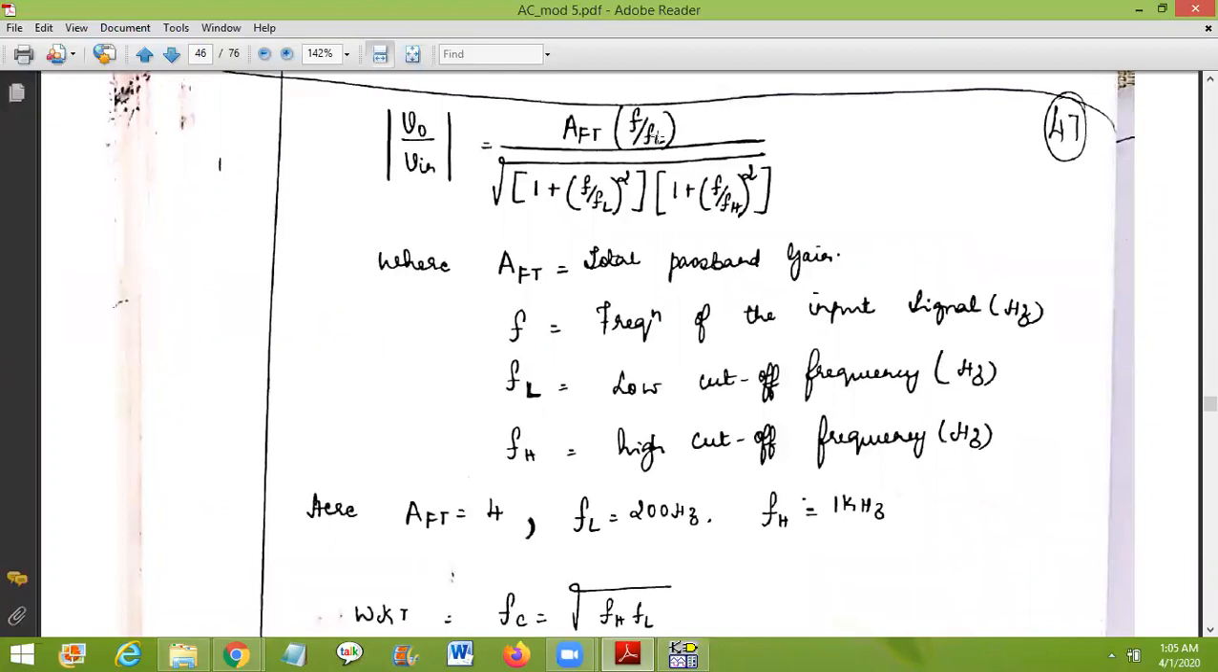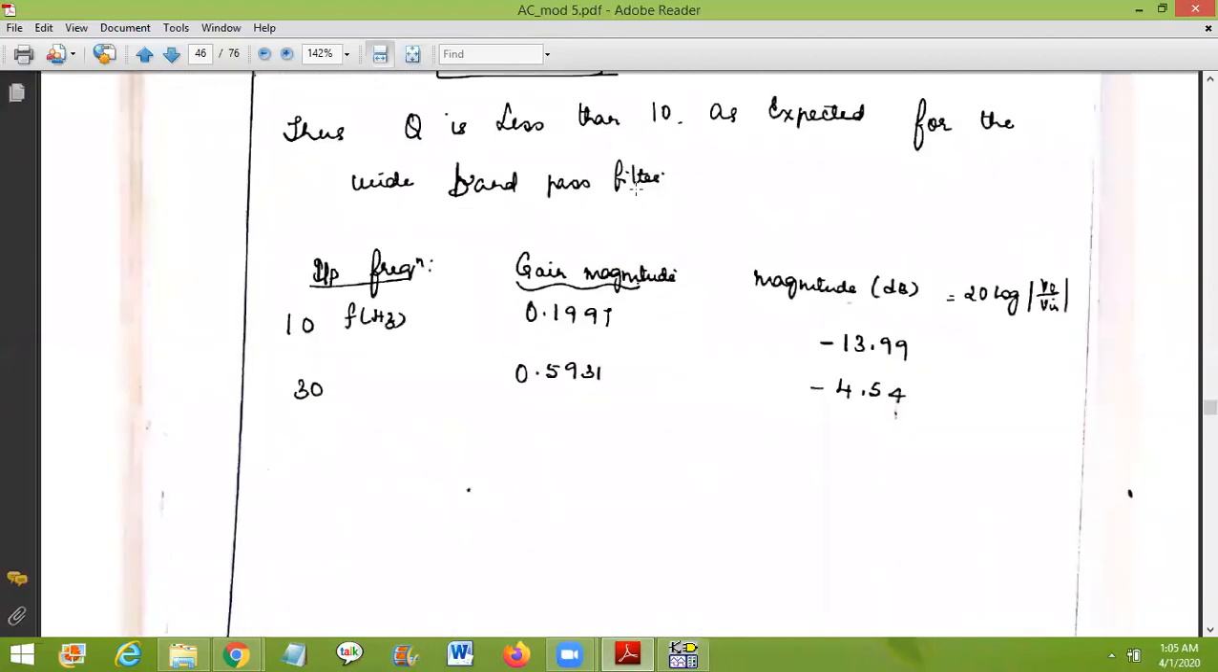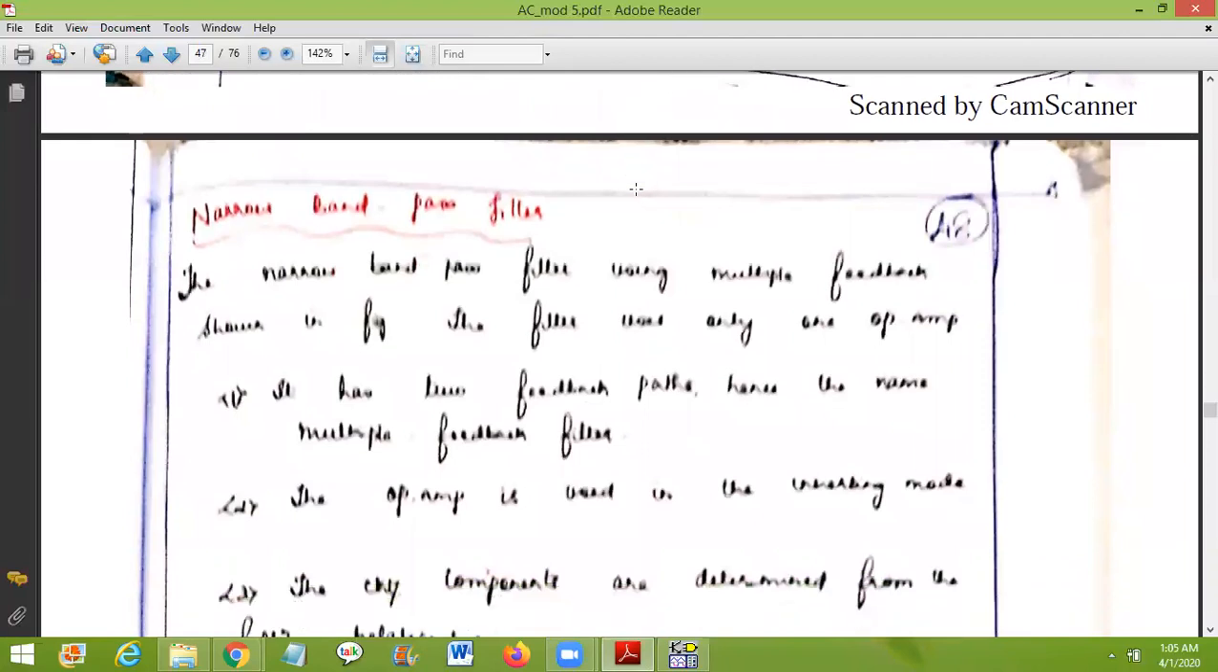FL and FH remain as they are. If the frequency I first chose was 100, and now I want to test for 500 hertz, then for this F I substitute 500 and the rest of the values remain the same, and then you will obtain the voltage gain magnitude like that. For different frequencies, you will get different bands of frequency.